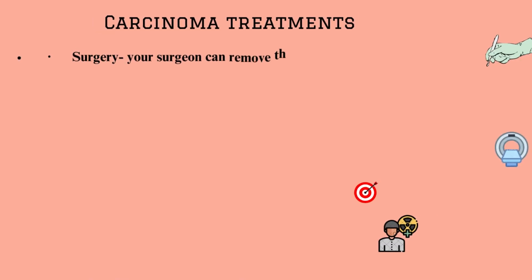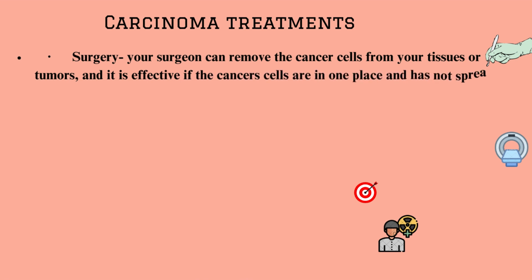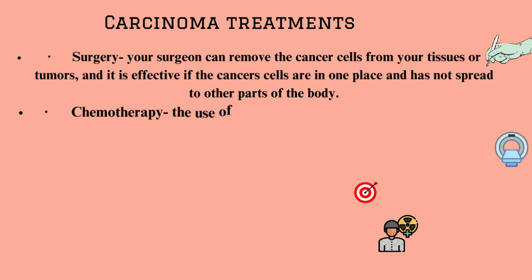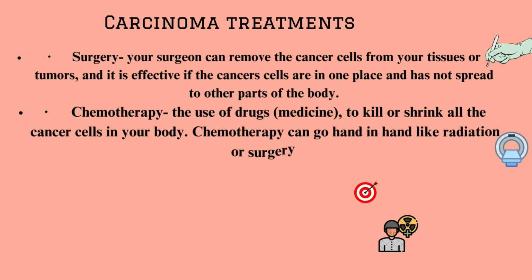Carcinoma treatments. Surgery: your surgeon can remove the cancer cells from your tissues or tumors, and it is effective if the cancer cells are in one place and have not spread to other parts of the body. Chemotherapy: the use of drugs, medicine, to kill or shrink all the cancer cells in your body. Chemotherapy can go hand in hand with radiation or surgery.